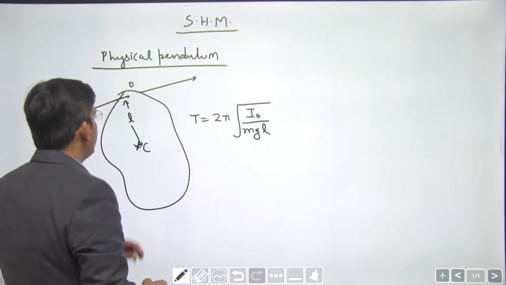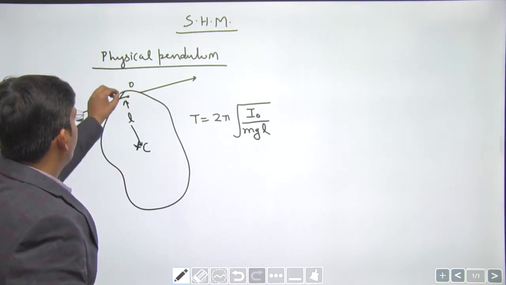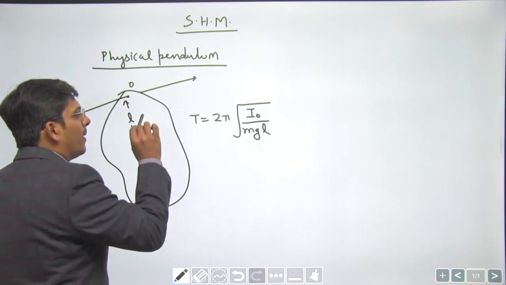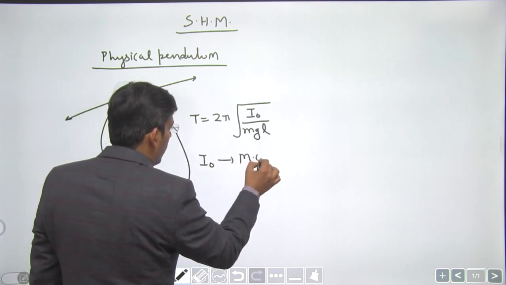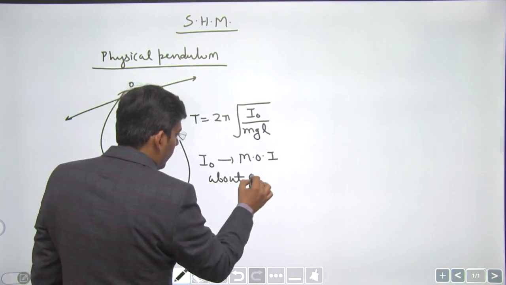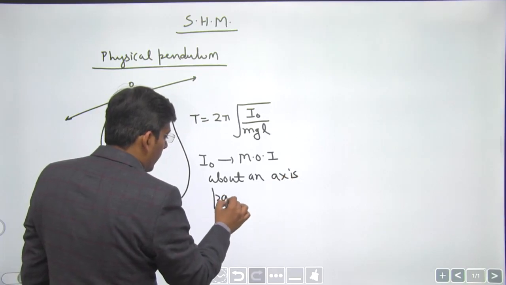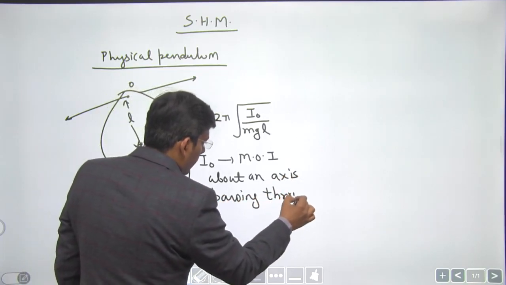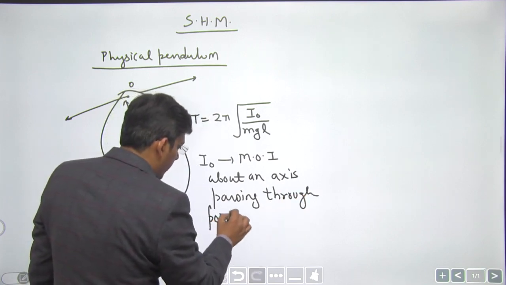See, dear students, L is the distance between the point of suspension and the center of mass of the body, and I naught is the moment of inertia about an axis passing through the point of suspension.